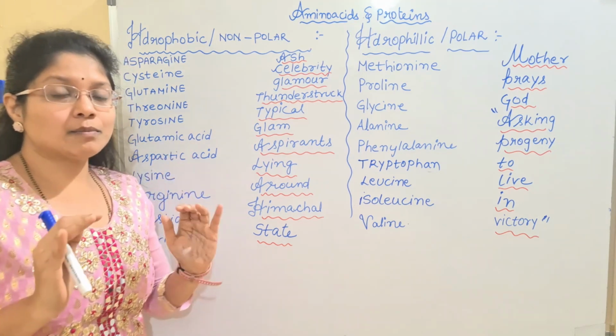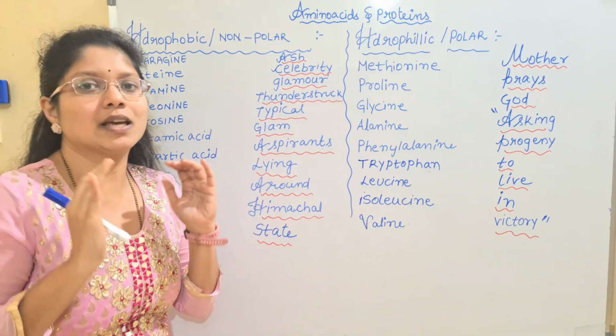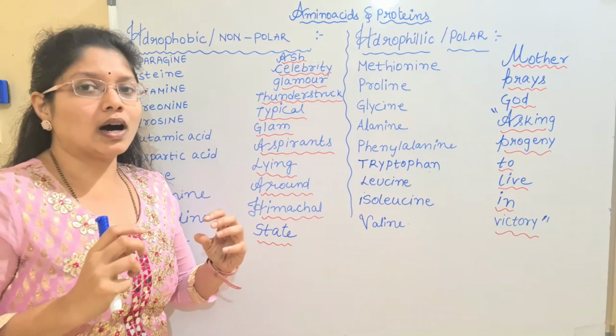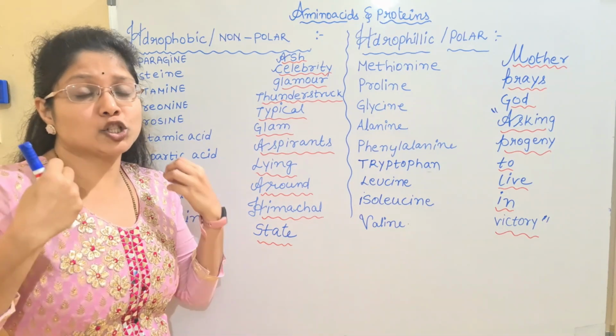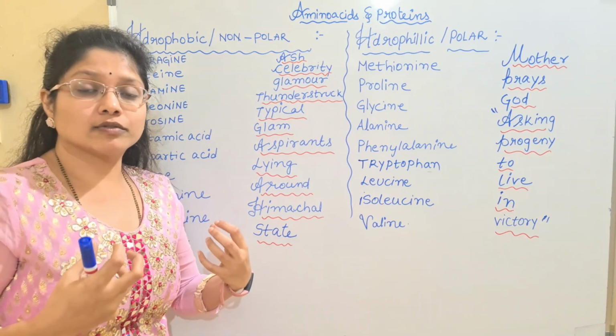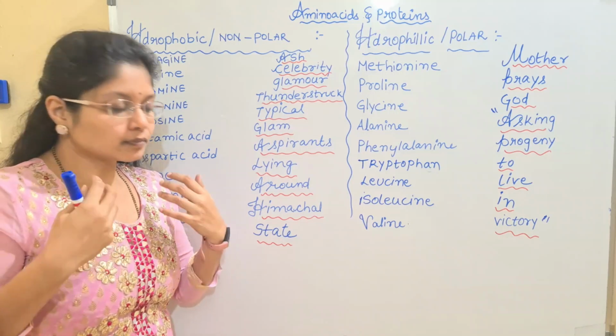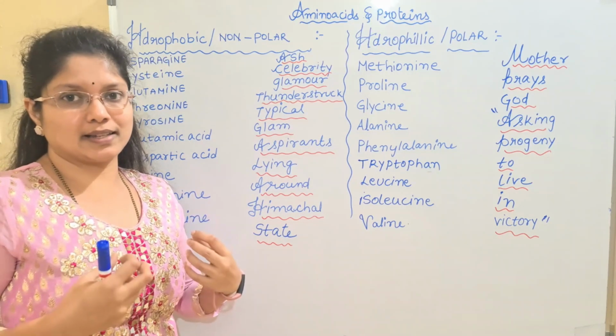Mainly I am saying that there is a group of typical people in Himachal state who are amazed. They are very shocked or amazed looking at the celebrity glamour of Aishwarya Rai. That is what the mnemonic says.